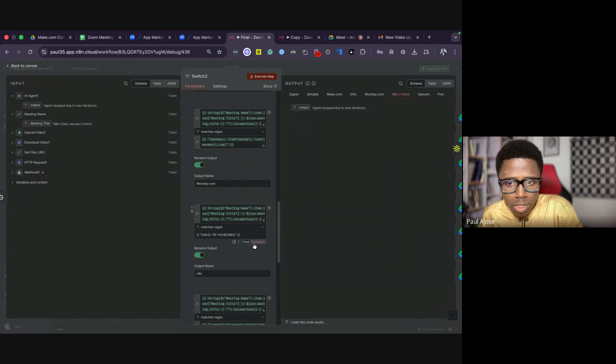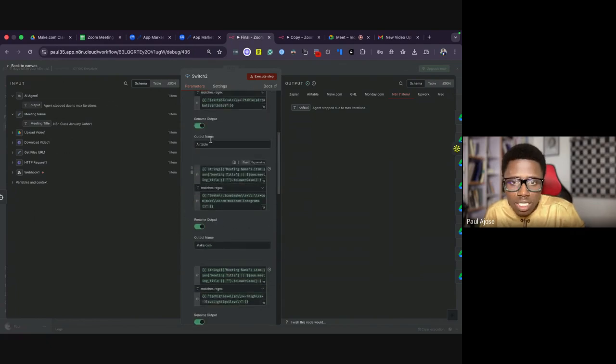So I change this to expression. And what this means now is that even if the file was mistakenly named, maybe they used the meeting itself, they used N88N instead of N8N, Switch will still understand it and the file will be routed to the right folder.